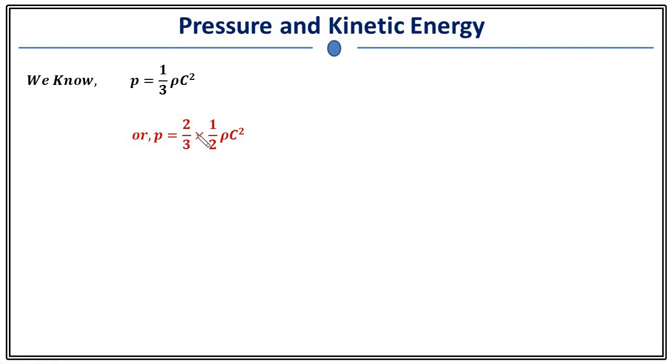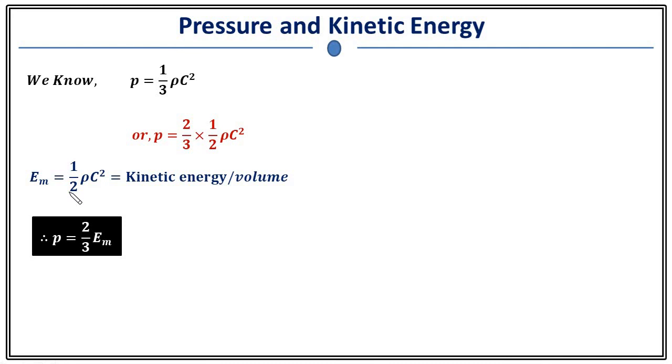Therefore, this term half rho c square is nothing but mean kinetic energy per unit volume. So we denote it by E_M. This is mean kinetic energy because this velocity is mean. We are not talking about the individual particle. Therefore, pressure is equal to 2/3 of mean kinetic energy per unit volume.